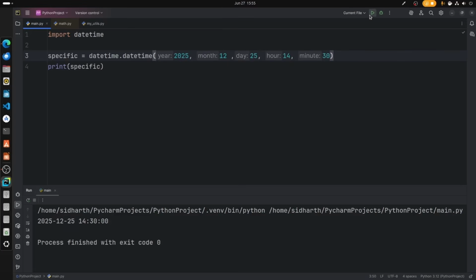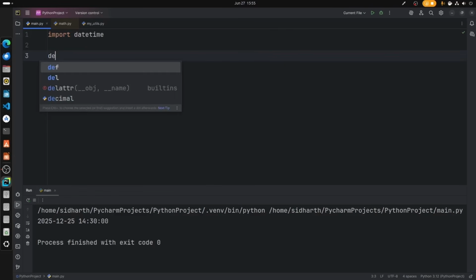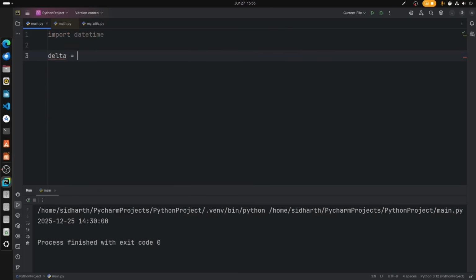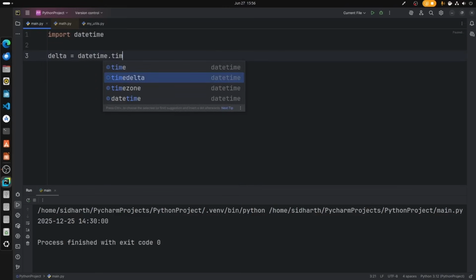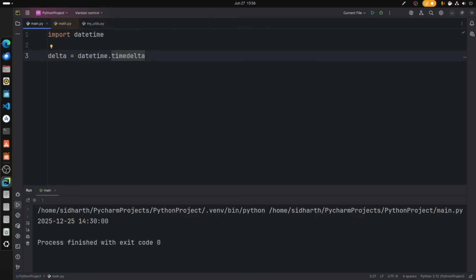Now let's run this, and we get the date and time together. Alright, we can go ahead and get the output of the time delta, which is nothing but the time duration. For that, we'll create a variable called delta and type datetime.timedelta, with days equal to 7 and hours equal to 12.